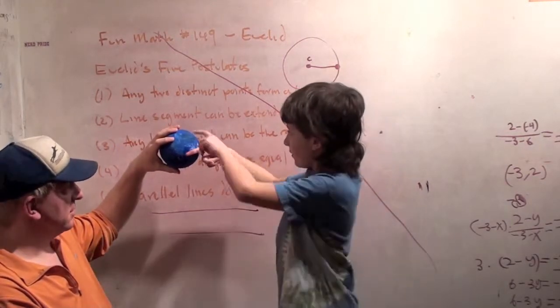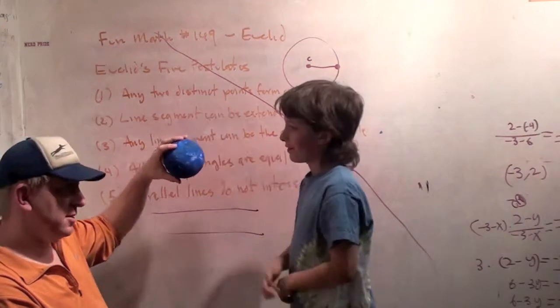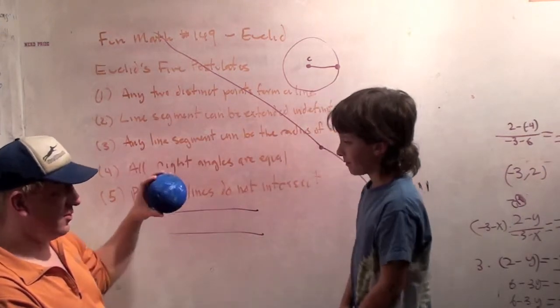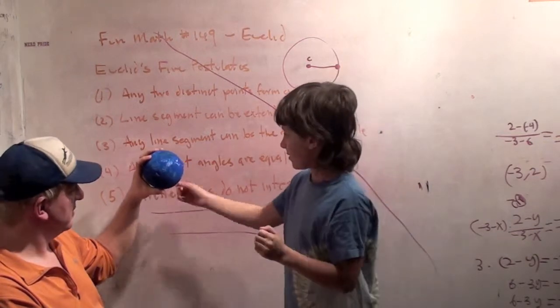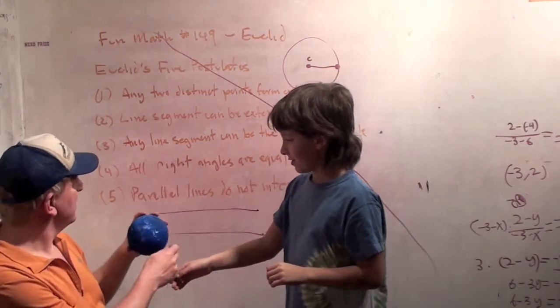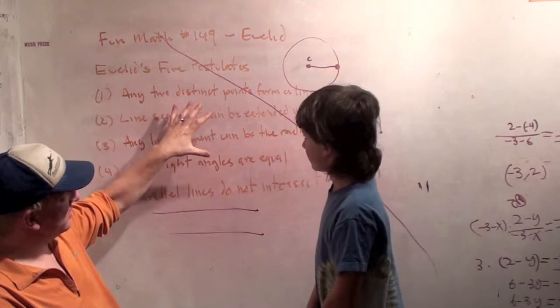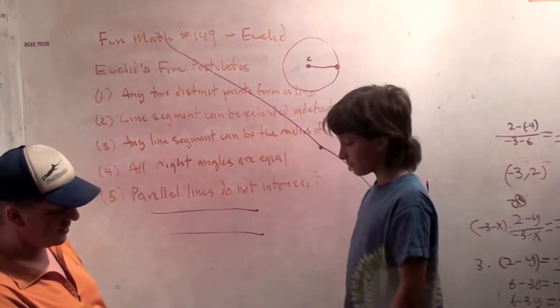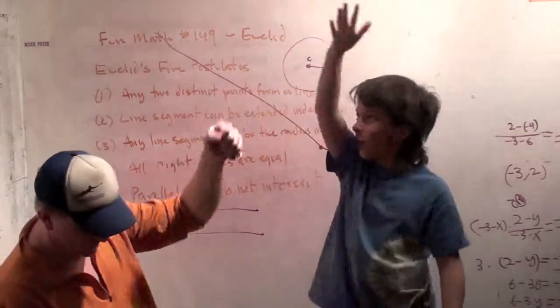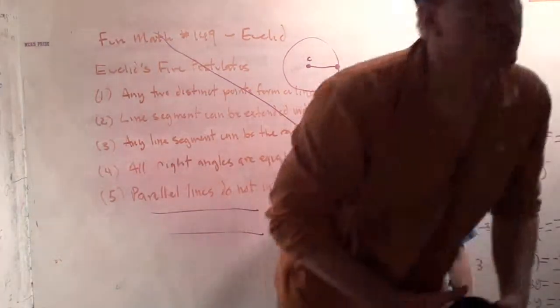As you know, on a sphere, you can have a triangle whose all 3 angles are right angles. That's pretty interesting. We could probably show it with this bit of string. Anyway, so here are the rules. I just wanted to give you this little history lesson. We're probably going to do geometry in like 2 years from now, but this was a neat little diversion. Okay. Good job, sweetie. Good job.